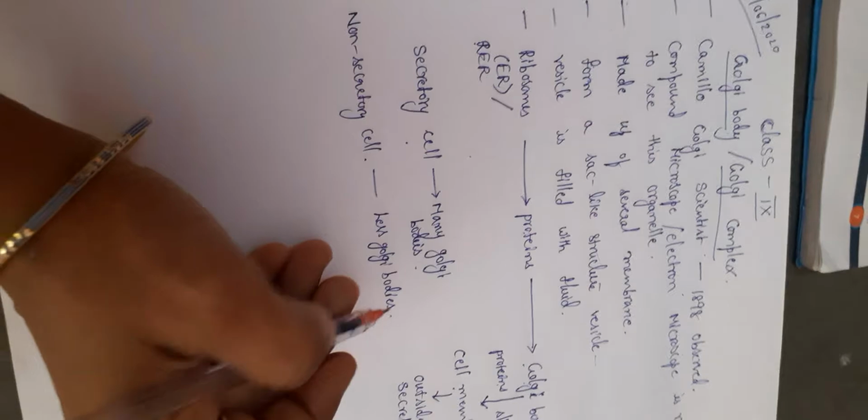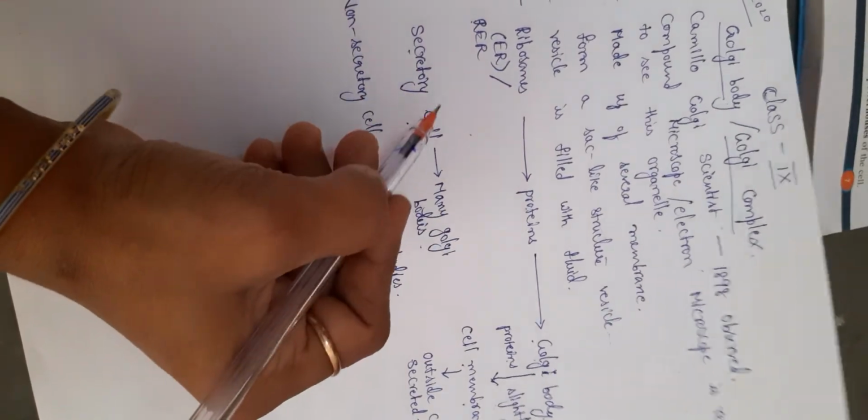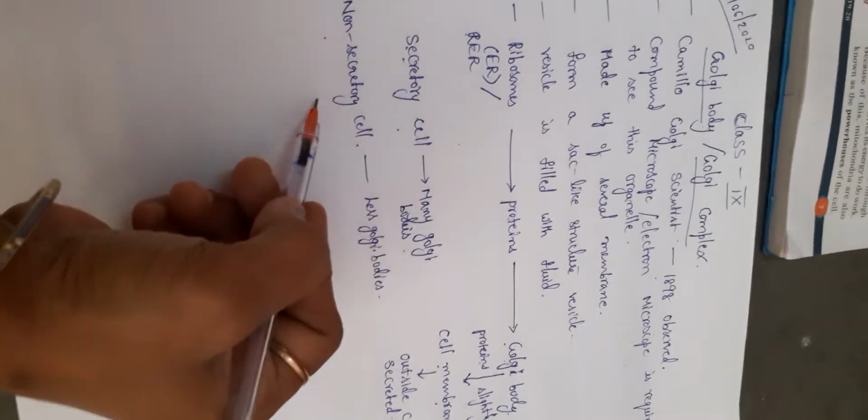So the number depends on whether the cell is secretory or non-secretory.